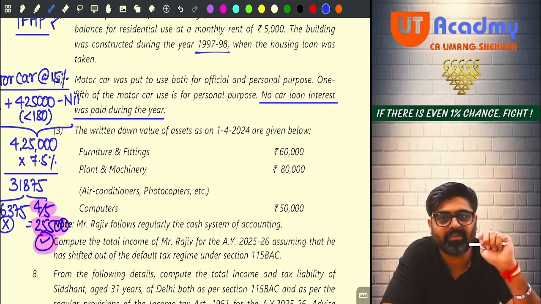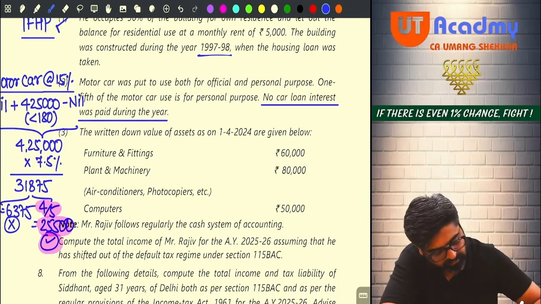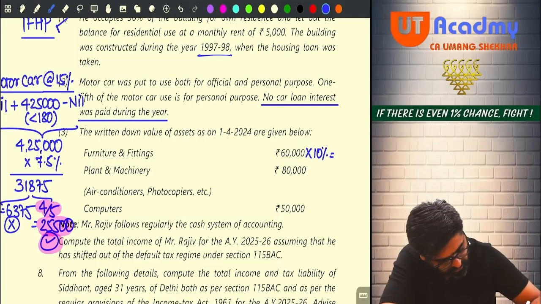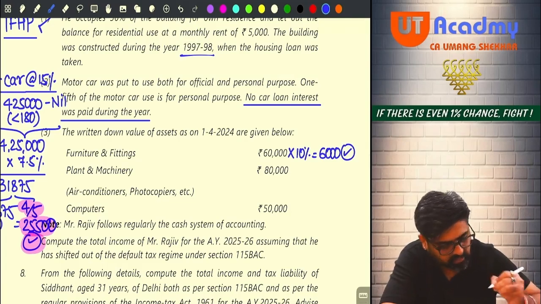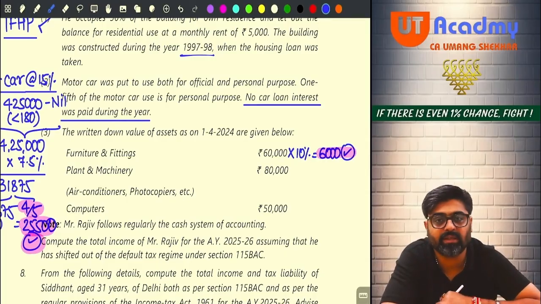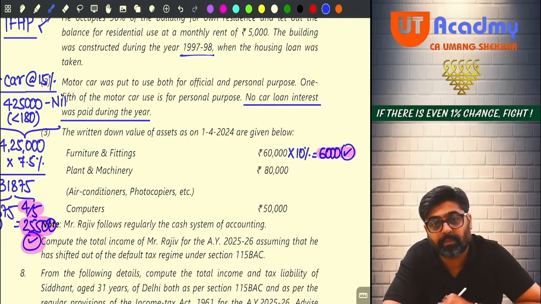So opening will be 60,000, addition 0, deletion 0, closing will be how much? 60,000 only, no? So on that 60,000 I will apply how much? 10%. So the depreciation here will be 6,000, which will be allowed as a deduction under the PGBP head. Everyone getting this or not? This 6,000 will be allowed as a deduction. I will highlight this also so that I don't forget to take this depreciation. Getting my point? Now, plant and machinery 80,000. Which type of assets are there? Air conditioner, photocopiers, etc. Yes or no? If purchased, then it will appear on the payment side.